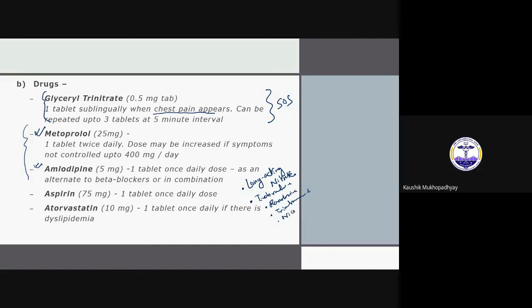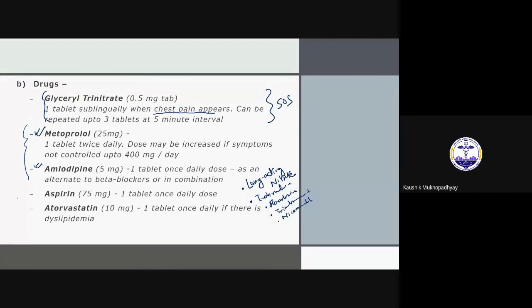And also you may require nicorandil, but in most cases you do not require this amount of drugs. So you start with this. If it is not controlled, you can try increasing the dose of these two, or you can add from there. But remember, you should not combine ivabradine with metoprolol. Beta blockers you should not combine.